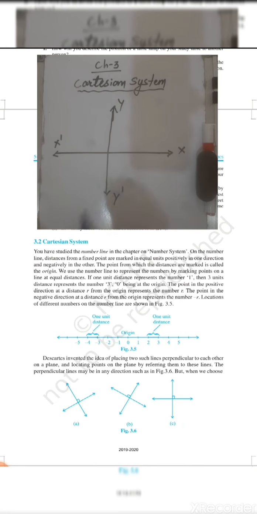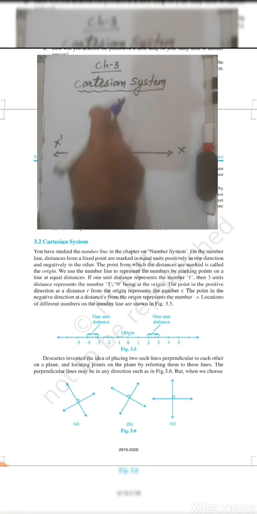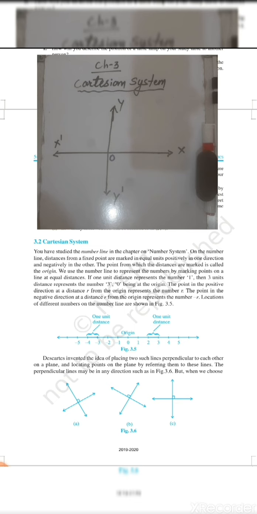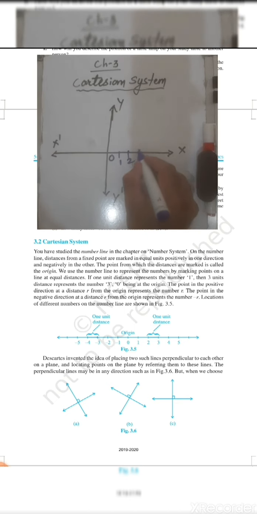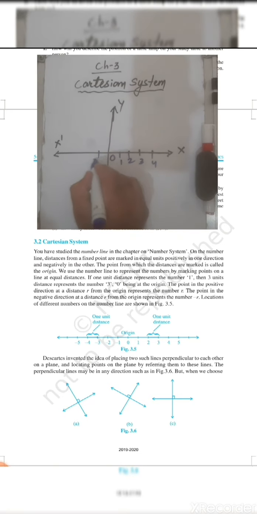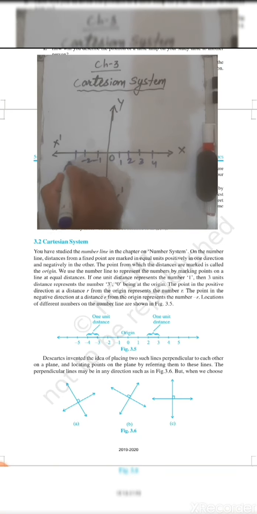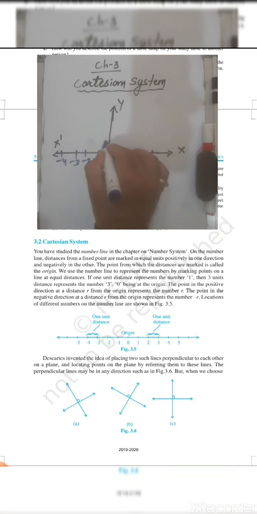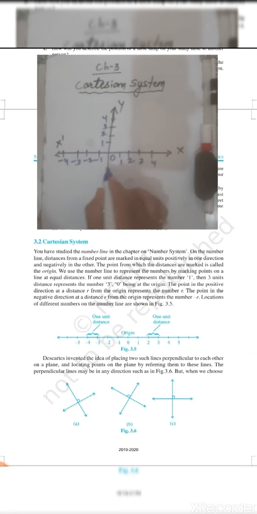The center point 0, that is the 0 of this number line and the 0 of that number line, both coincide at one point. In this direction positive, this direction negative, similarly this direction positive and this direction negative.